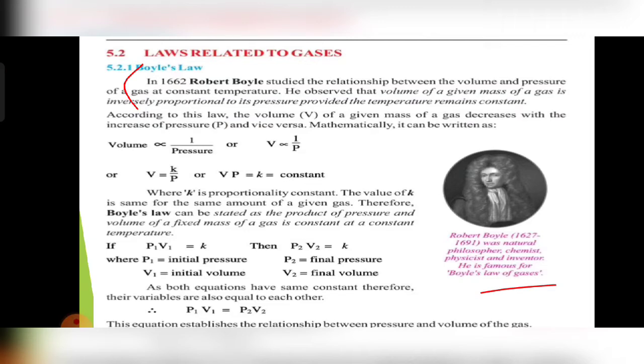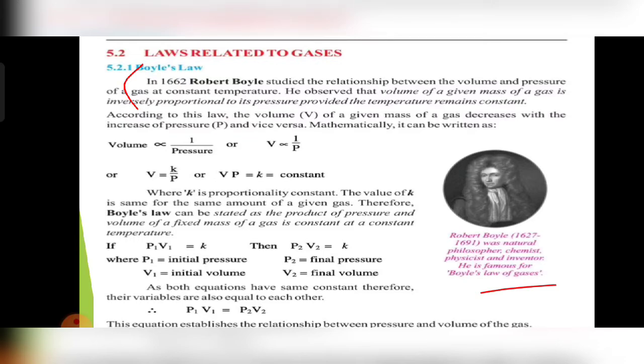The next heading is Statement. Boyle's law can be stated as: the product of pressure and volume of a fixed mass of a gas is constant at a constant temperature. P1 V1 is equal to K, and P2 V2 is equal to K. P1 is the initial pressure and P2 is the final pressure; V1 is the initial volume and V2 is the final volume. Because K is constant, we can write this equation as P1 V1 is equal to P2 V2. This equation establishes the relationship between pressure and volume of the gas.